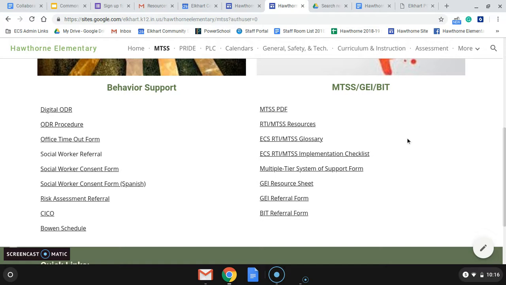On the right side, there'll be more things that are added. Some things were there from last year, the GEI and BIT referral, but we also added the MTSS structure and other informational links. Please take some time to check that out when you get a chance.